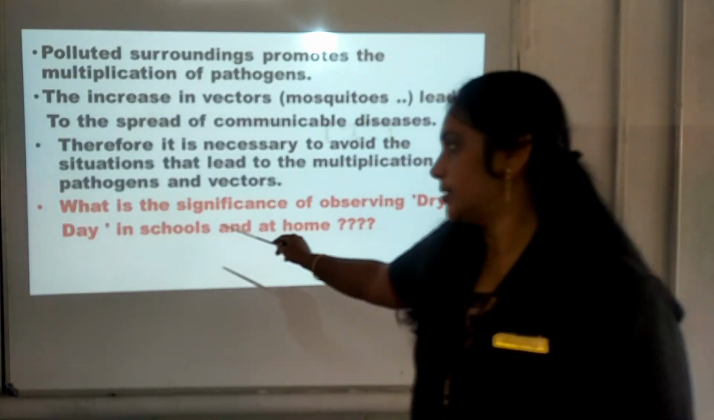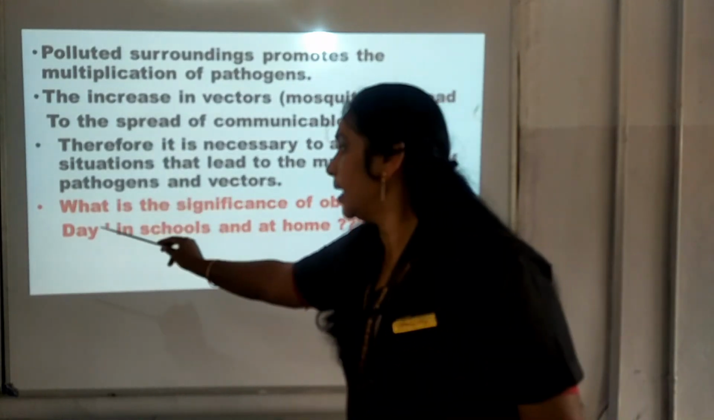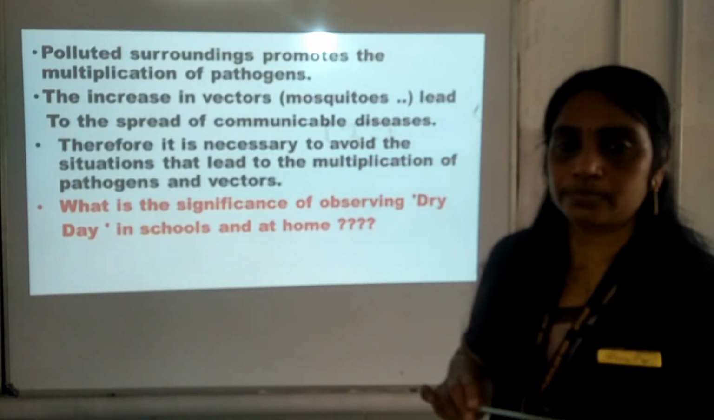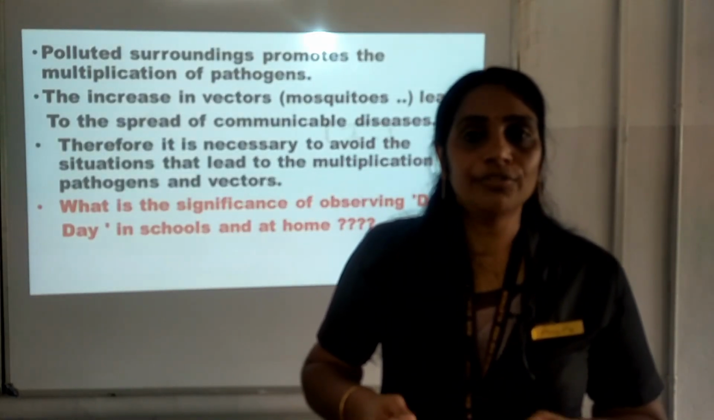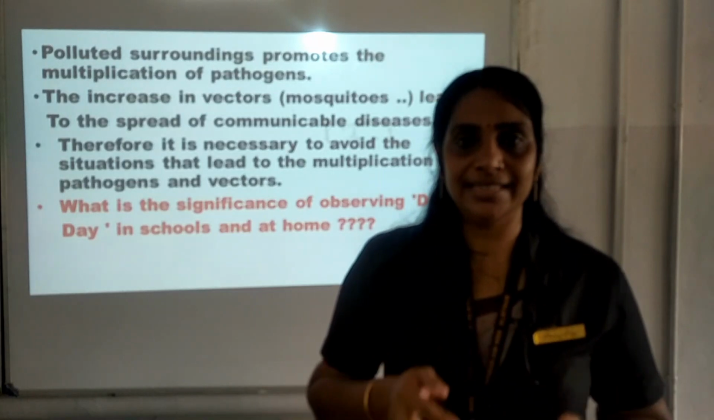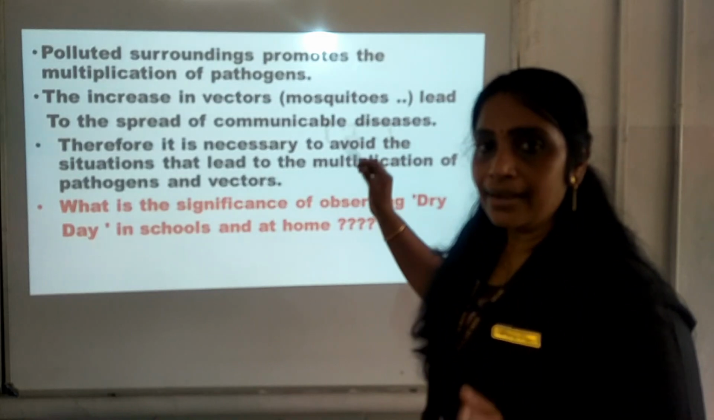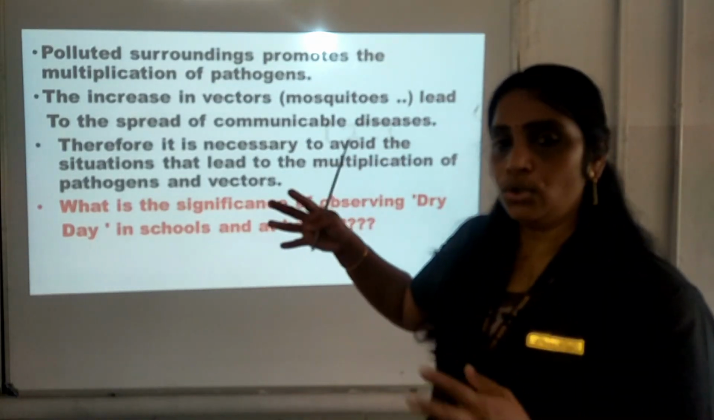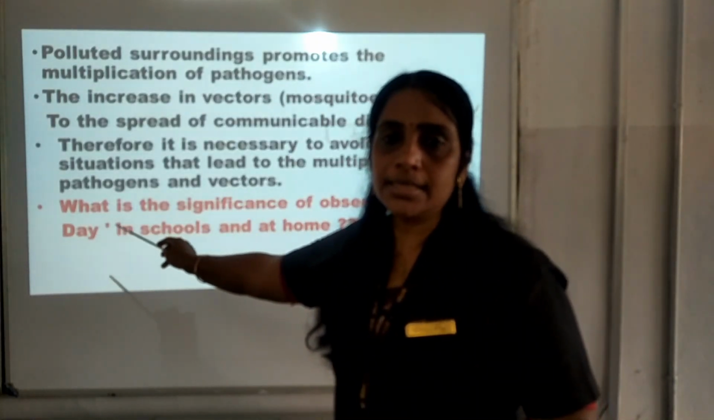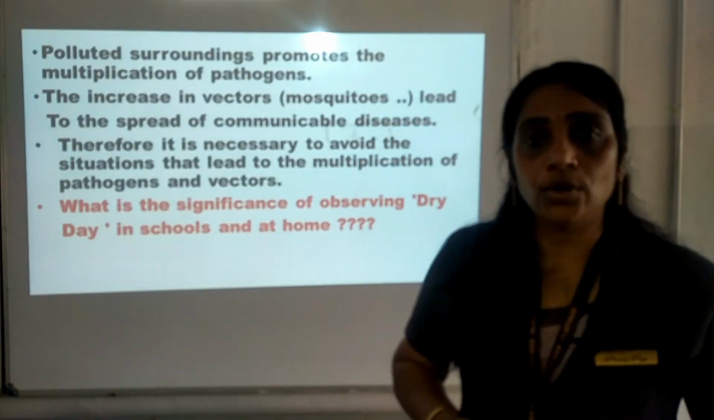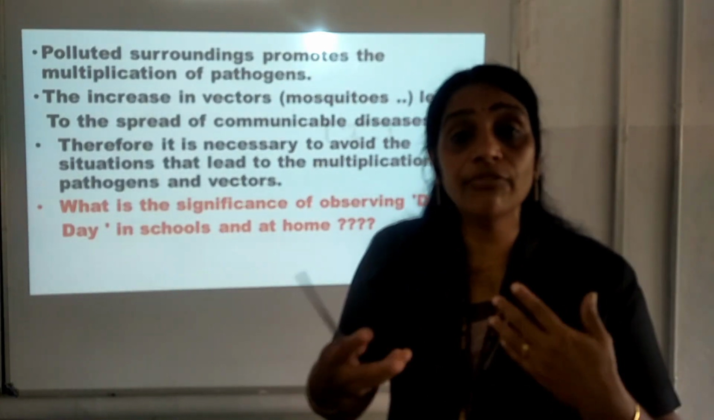Next important question is there. What is the significance of observing dry day in schools and at home? We know that during rainy season what happens? Most of the diseases are taking place during rainy season. And it has been said that among those days, one day is being observed as dry day, in the school as well as at home. Why are we observing this dry day? That is the question. What is the significance of it?